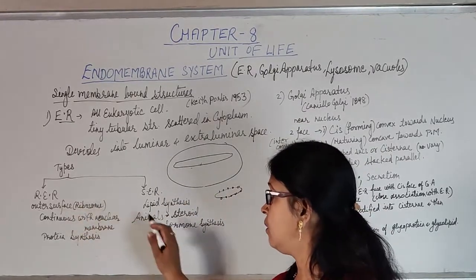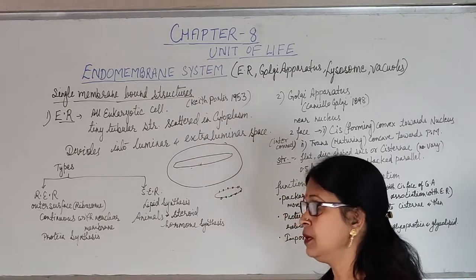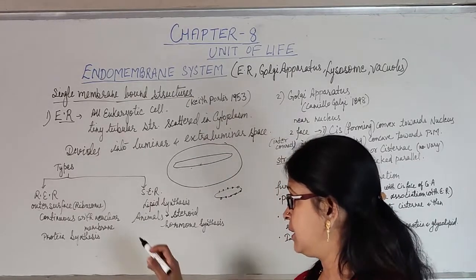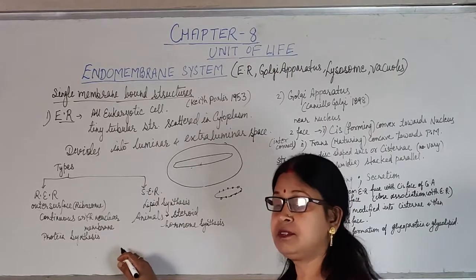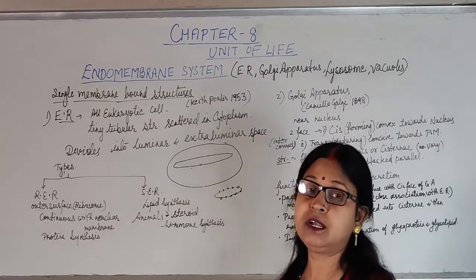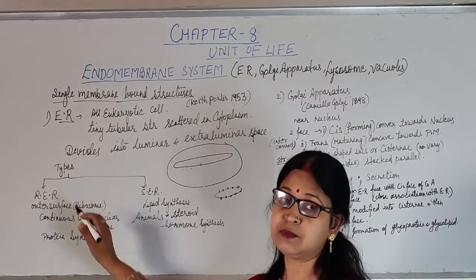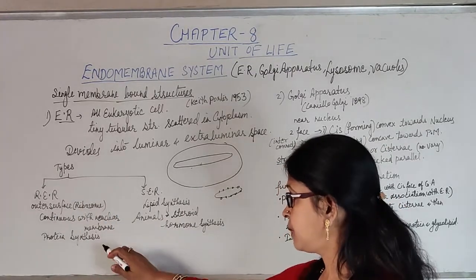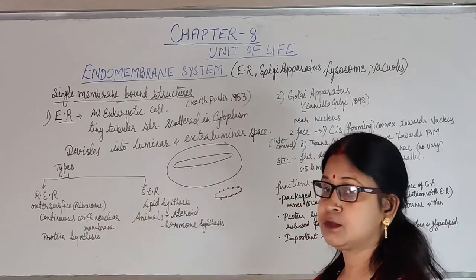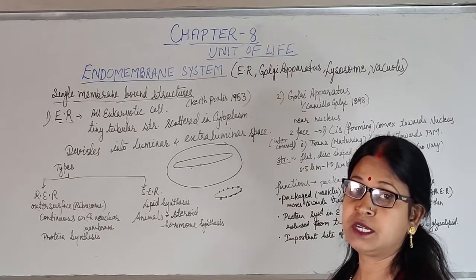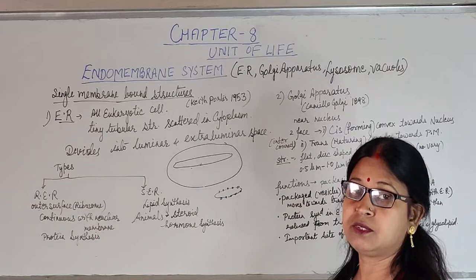The RER is generally continuous with the nuclear membrane, and it is involved in protein synthesis. So the function of RER is protein synthesis, whereas smooth endoplasmic reticulum is associated with the lipid synthesis of the cell.